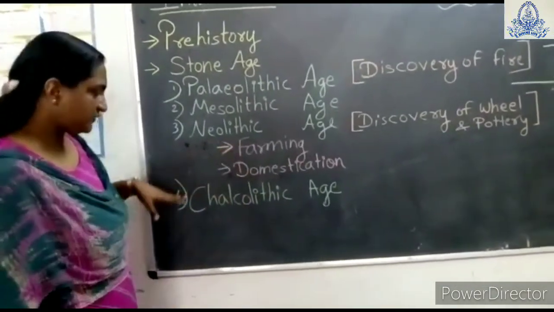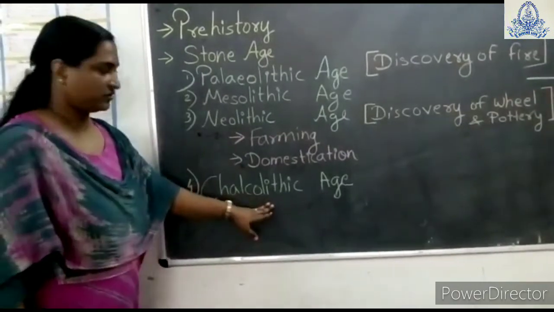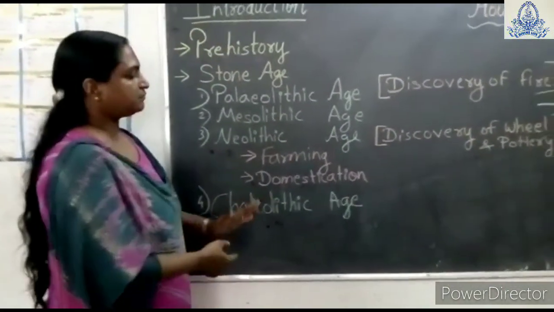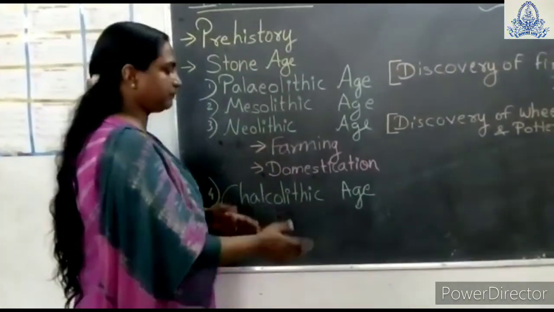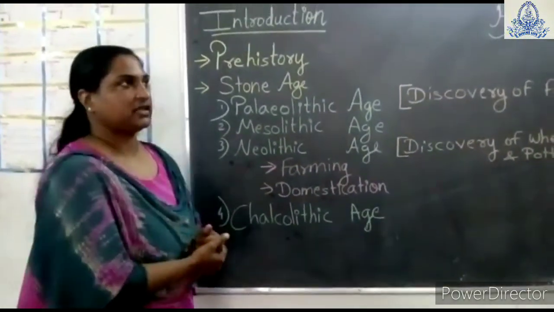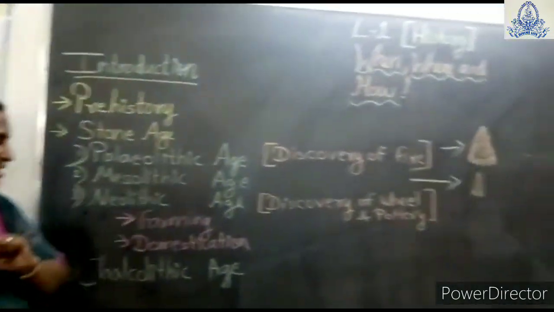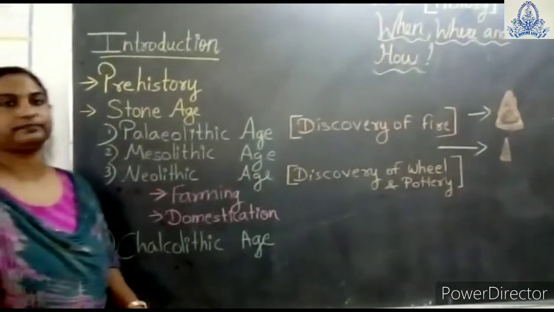Last, we discuss the Chalcolithic age. This Chalcolithic age is also known as the metal age, because with the passage of time they found metals and used metal tools instead of stone tools.